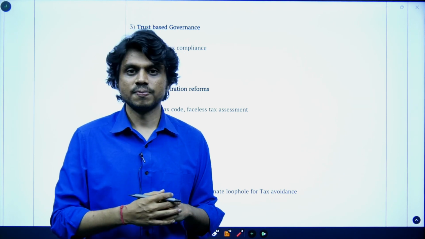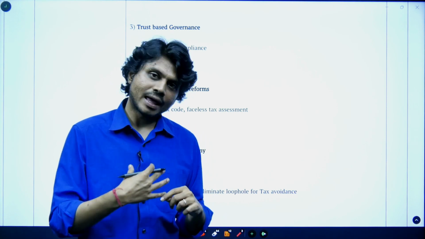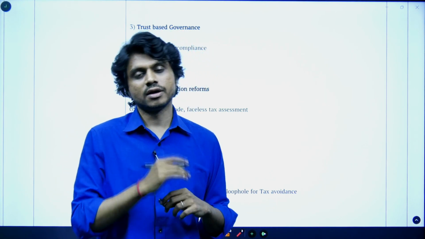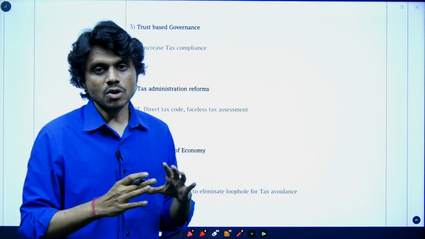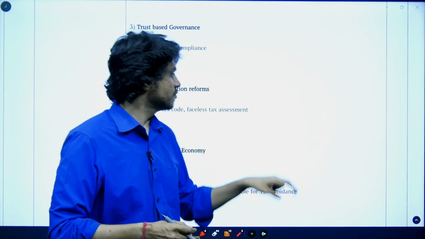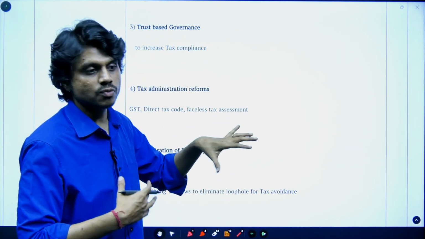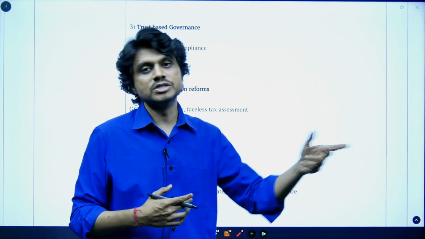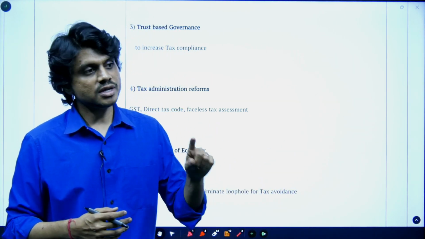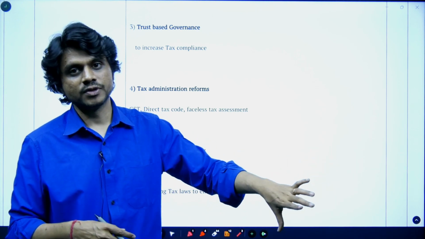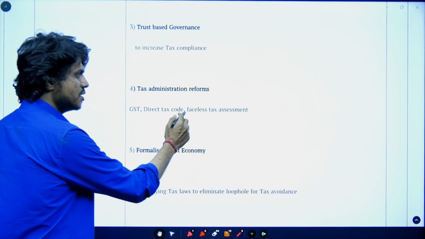He will ask, give me X amount, I will cancel your case. So in order to stop these things, faceless tax assessment. Now the person does not know whom he is talking to, and it's not necessary the next day you will talk to the same person. So this is a very good reform. So this will reduce the corruption.